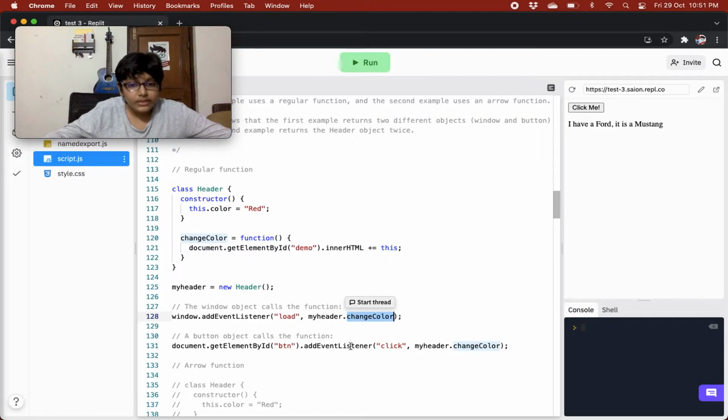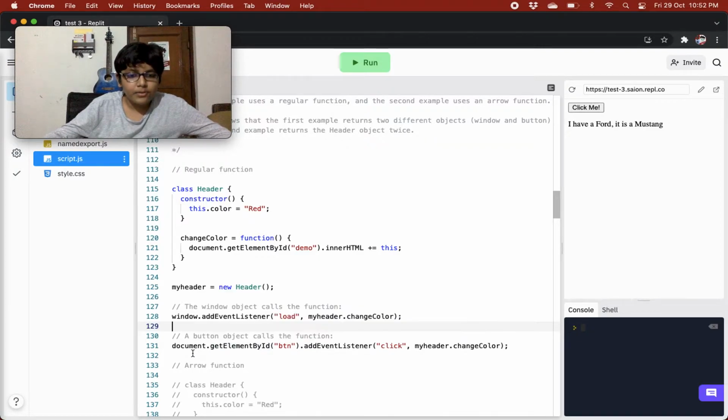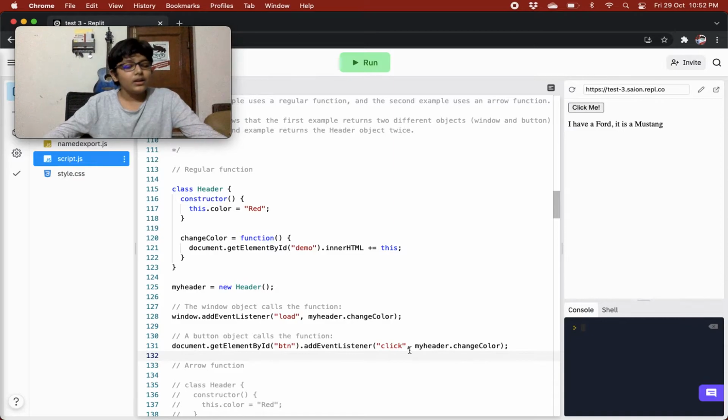So now this keyword will refer to the window object, as the window object's event invoked it. Because of the window object only, this change color method was invoked. That's why this keyword is referring to the window object. The second time, we are bringing the button element and adding an event listener on it, and whenever it is clicked, we are calling the change color method. Because whenever the button is clicked, the button is invoking the change color method, that's why it will refer to the button object.